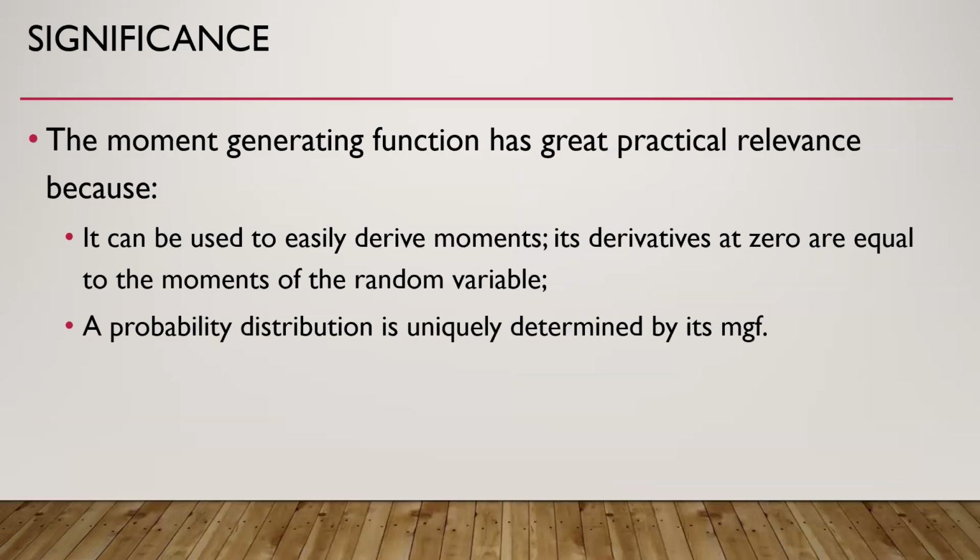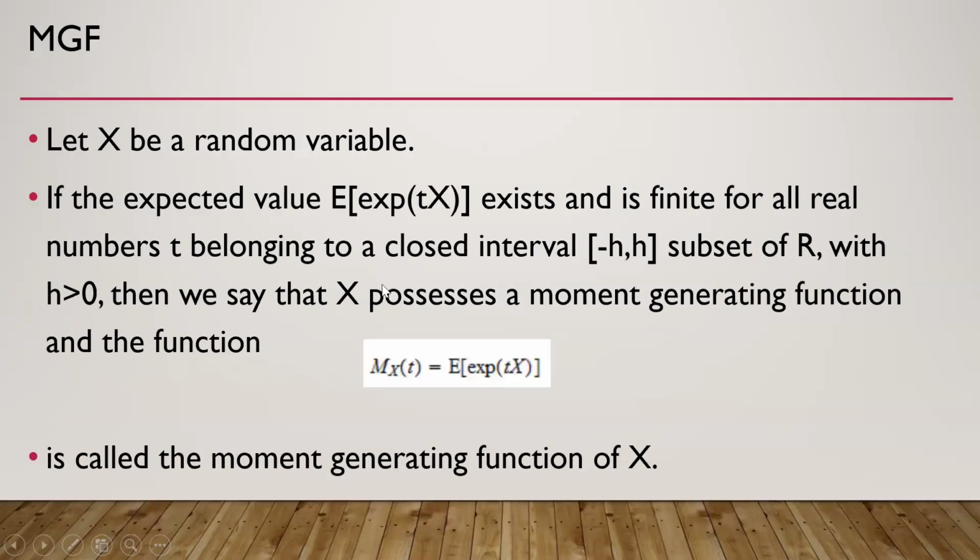Then moment generating function. The moment generating function has great practical relevance because it can be used to easily derive moments. Its derivatives at 0 are equal to the moments of the random variable. A probability distribution is uniquely determined by its moment generating function. So let x be a random variable.